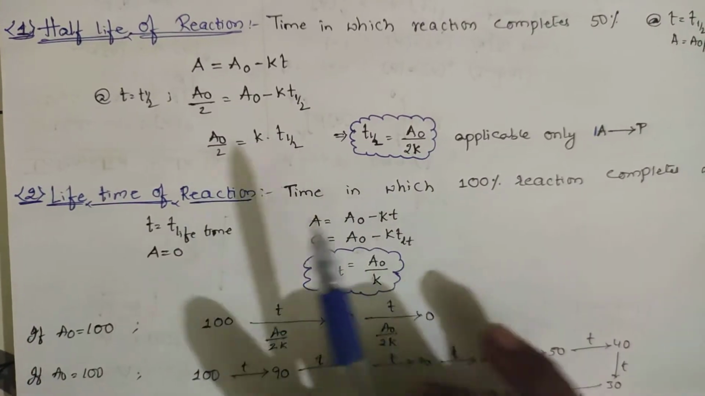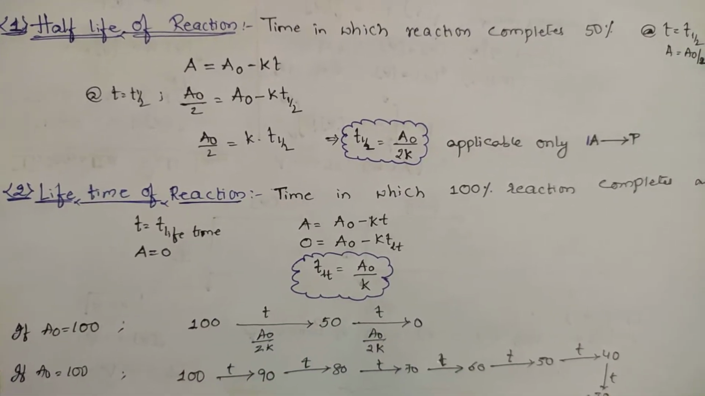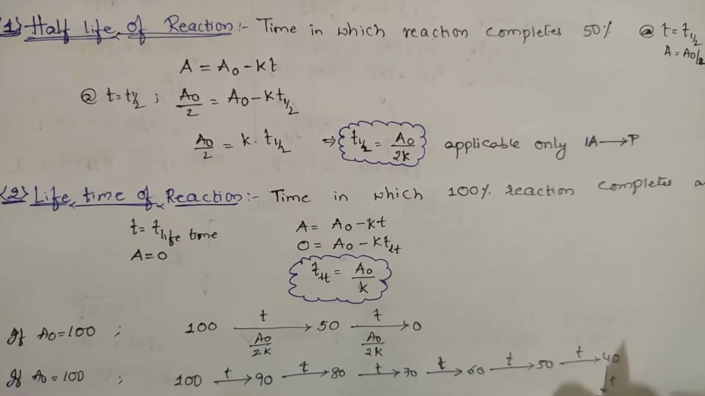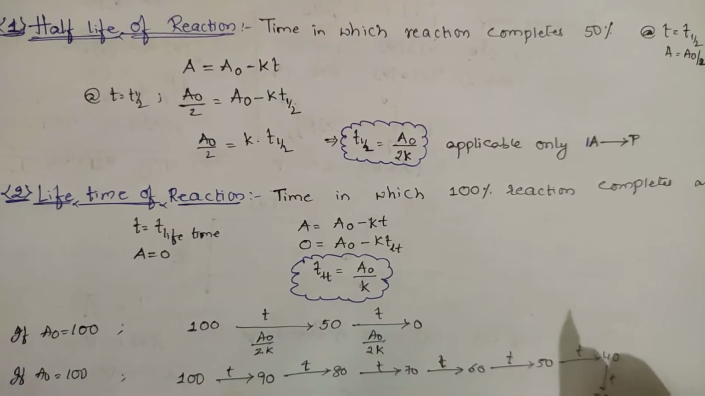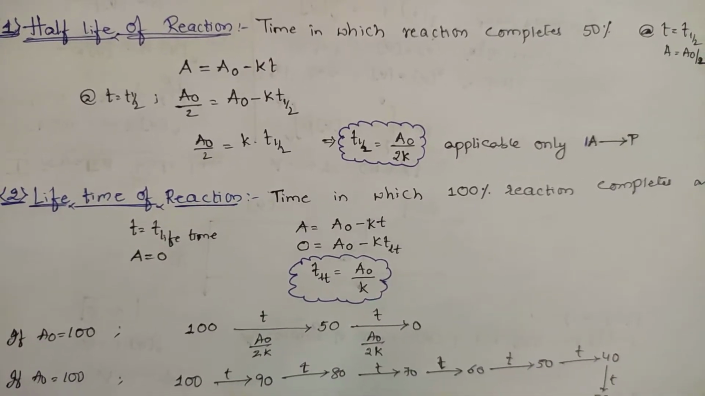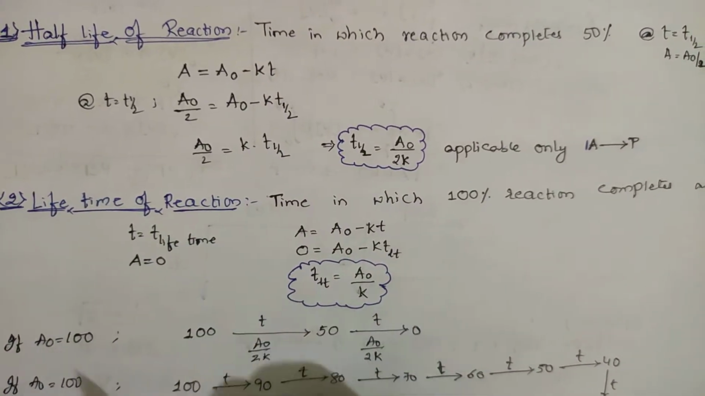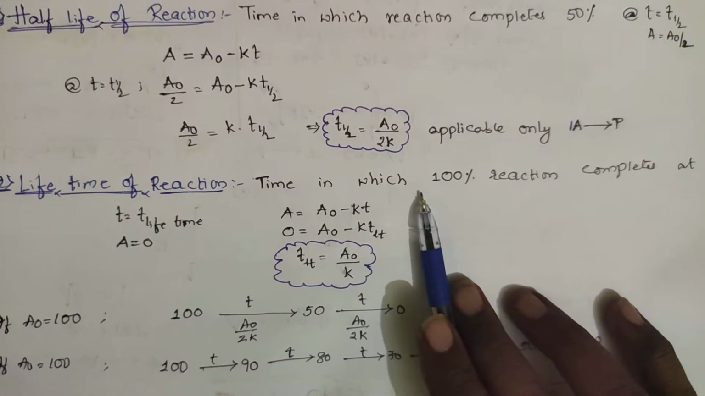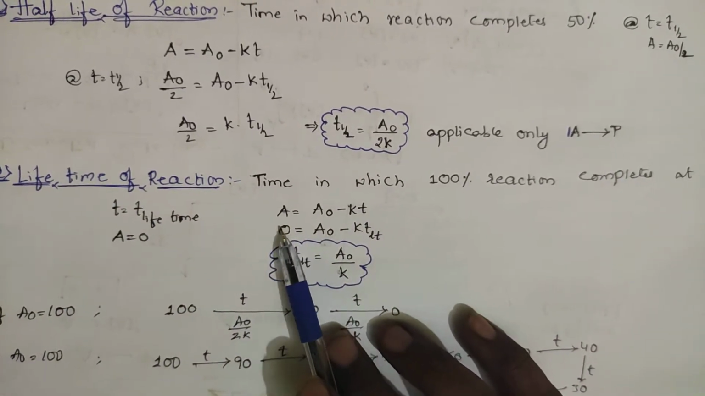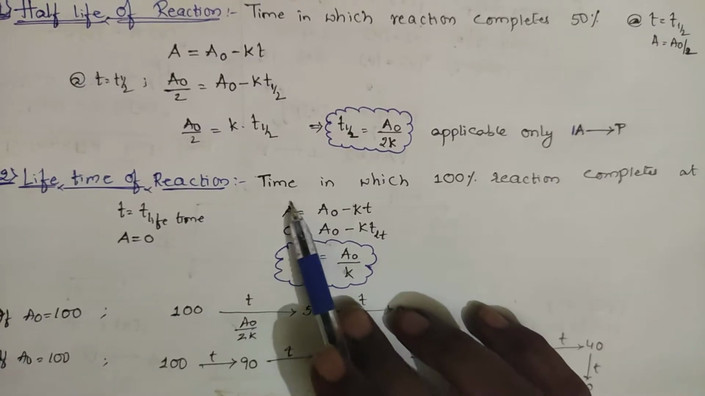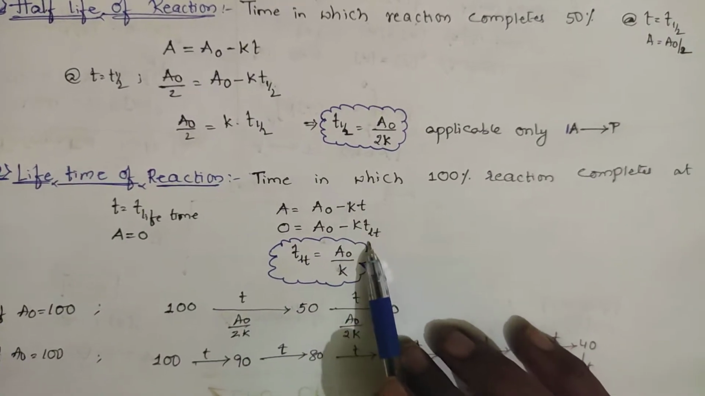Next, the lifetime of a reaction means a reaction has started and it should be completely finished. No reactant should be present at the end of the reaction. You start with a reactant, it is completely converted into product, and no reactant remains. The time taken for the complete conversion of the reactant into product is called the lifetime, or the time in which 100% of the reaction completes. So in the equation A equals A naught minus KT, the amount of concentration remaining is 0, so A naught minus KT equals 0; this gives the lifetime.